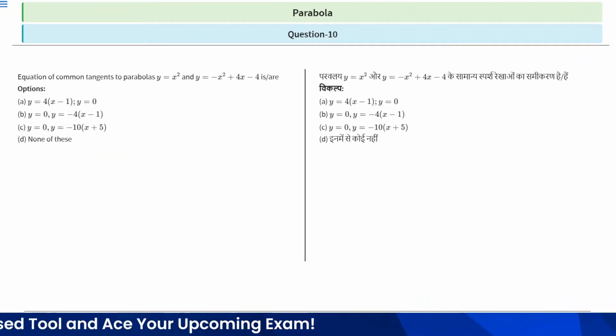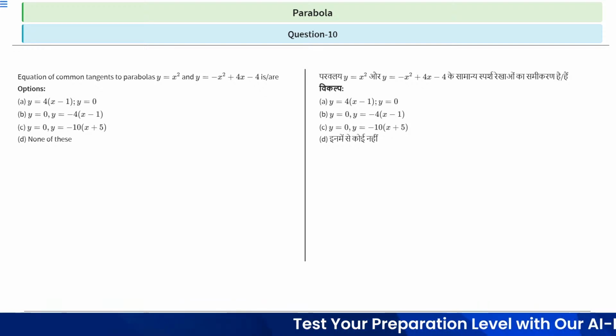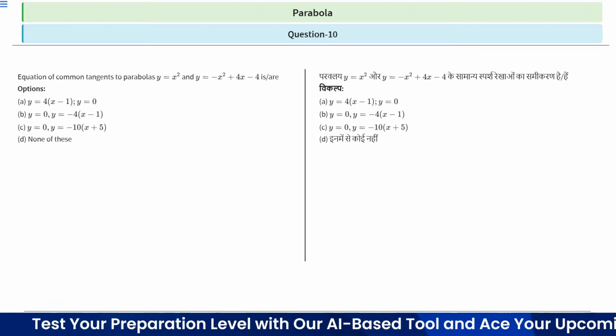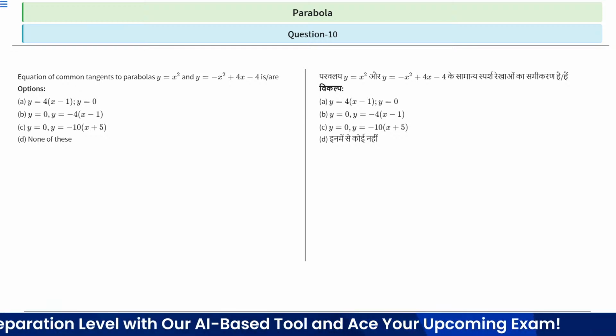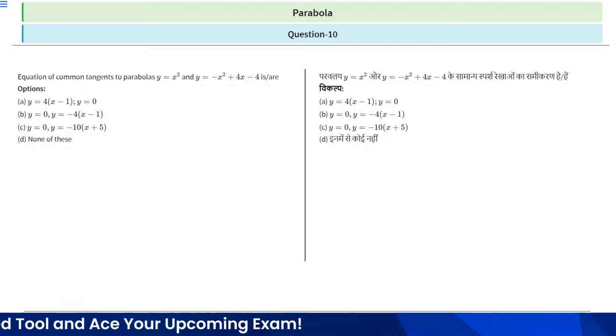Question number 10 says: the equation of common tangents to the parabolas y equal to x square and y equal to minus x square plus 4x minus 4 is or are. We basically have to find the equation of common tangents to the given parabolas. So the hint of this question is first we will try to convert the second parabola into the standard form of a parabola, right?